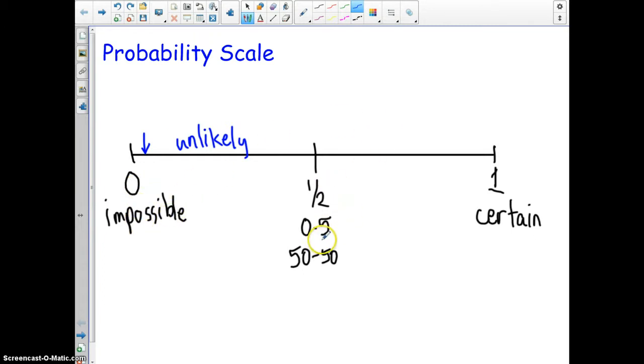And what about the events or situations that are between 50-50 and certain? Then we say those events are likely to happen. Okay, likely to happen, or if it's really close to certainly going to happen, then we say that that is very likely to happen.